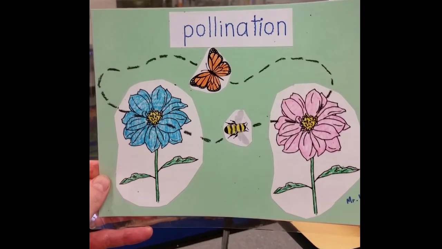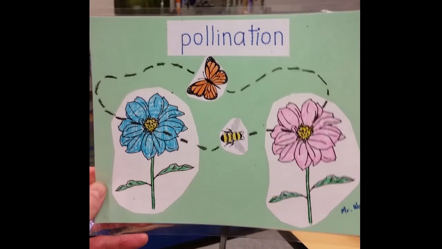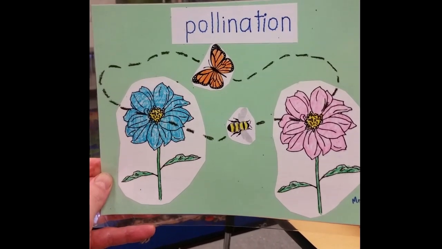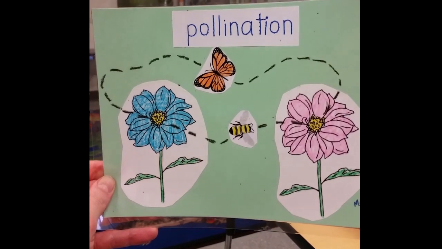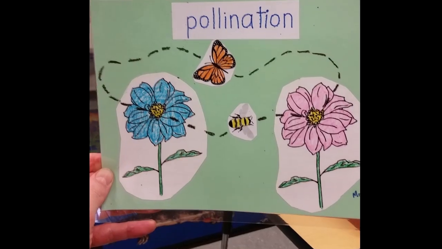Pollination is when animals like bees or butterflies or bats land on a flower to drink some nectar, and they bring pollen from that flower to the other flower. Then that flower can start growing seeds. That's called pollination.